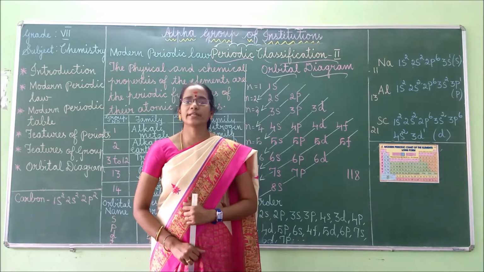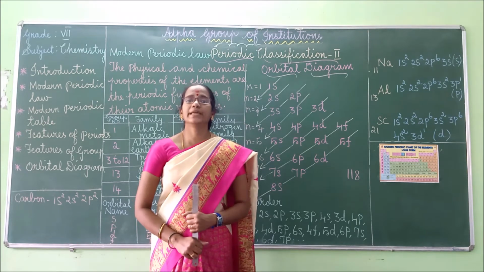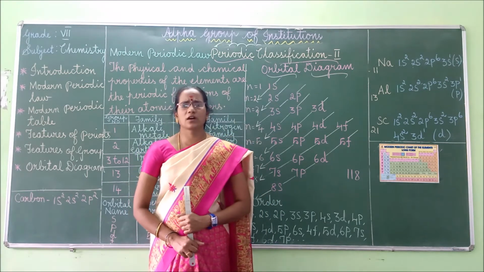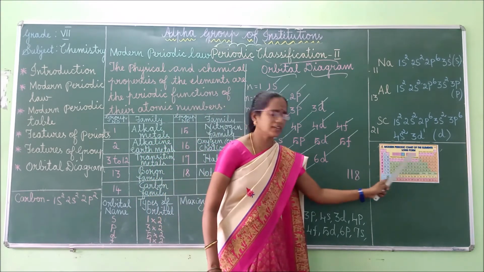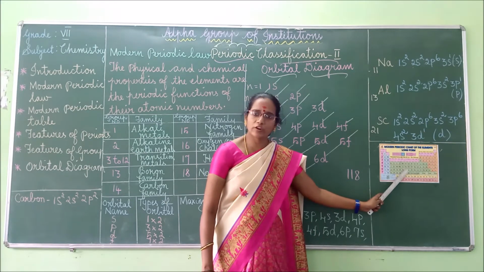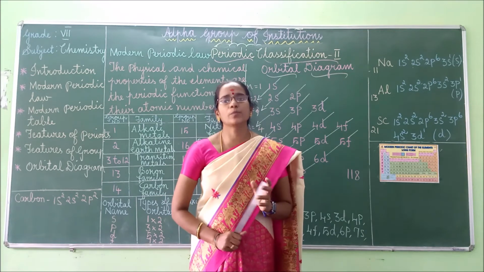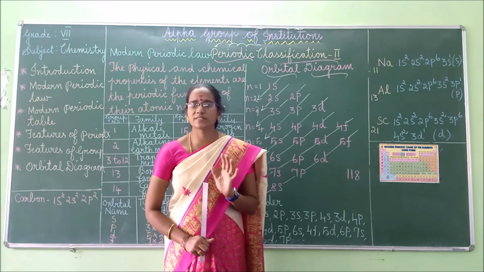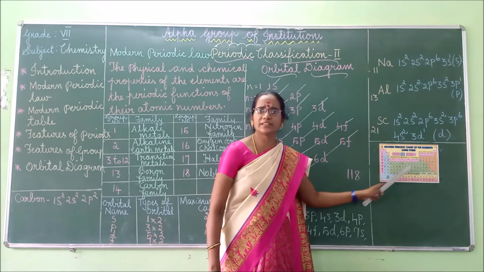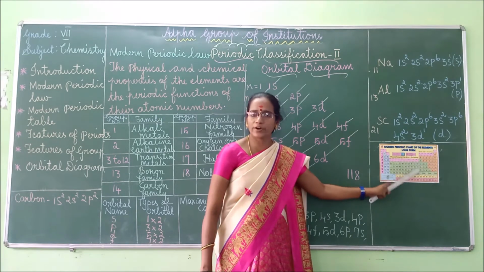Based on the modern periodic law, the elements are arranged in the increasing order of their atomic numbers to form the modern periodic table.